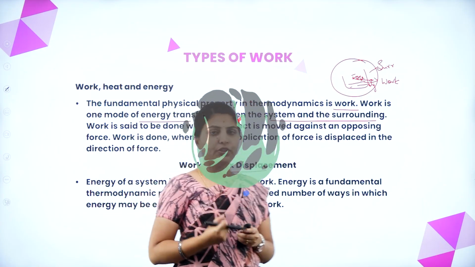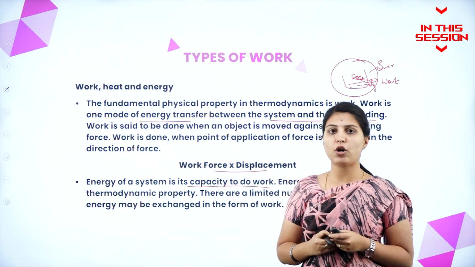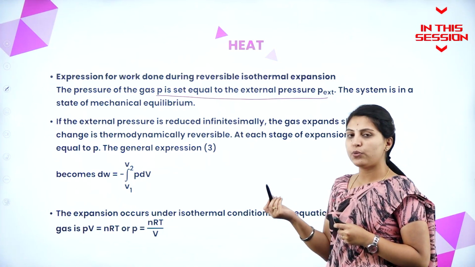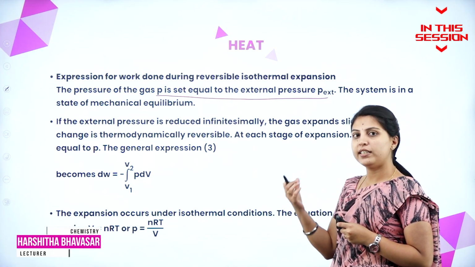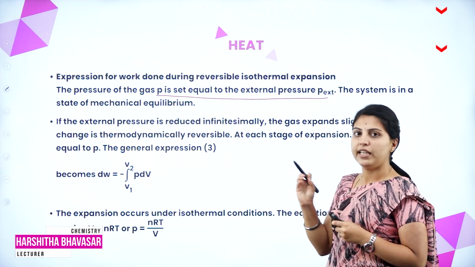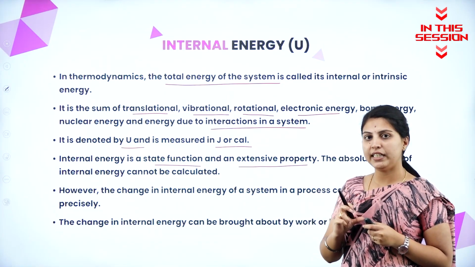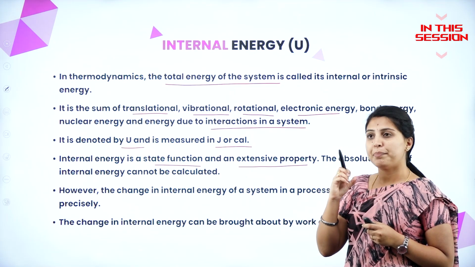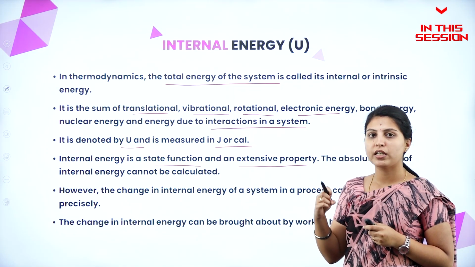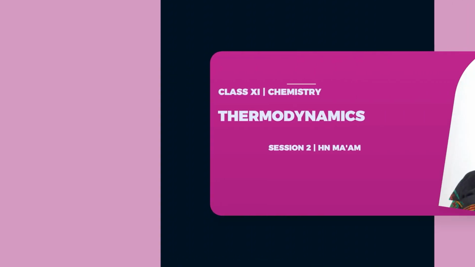To do any kind of work, you need some capacity to do that work. So that will be called as energy. In the previous one, P external was greater than P internal, but here P external and P internal are in equal mechanical equilibrium. By the difference of integral values, we can find out how much internal energy could be present, but not accurately.